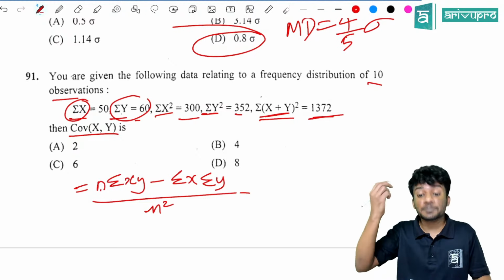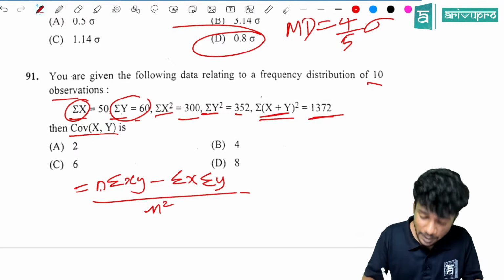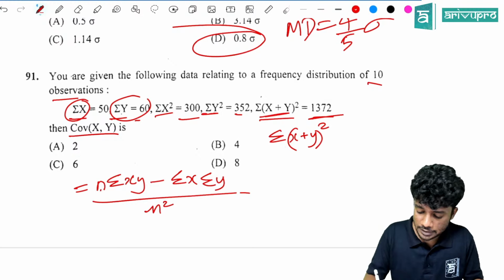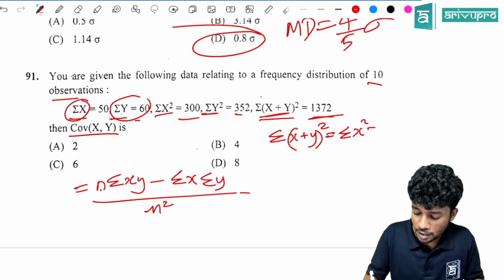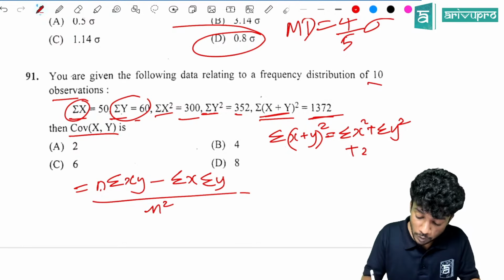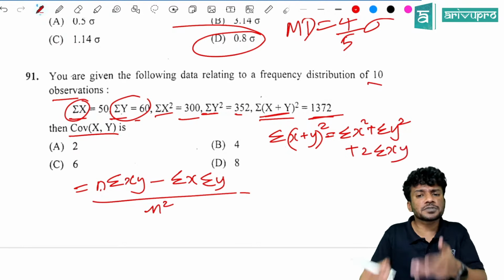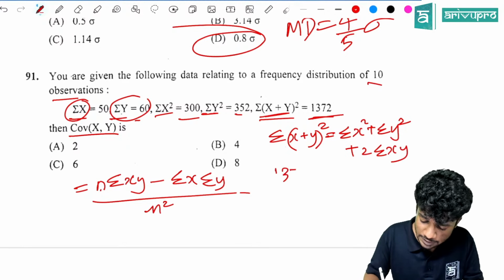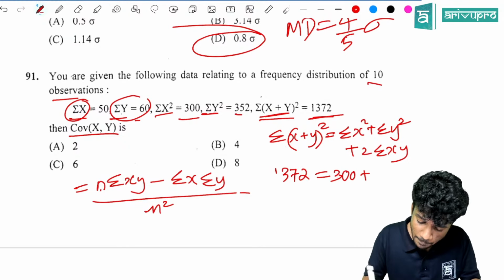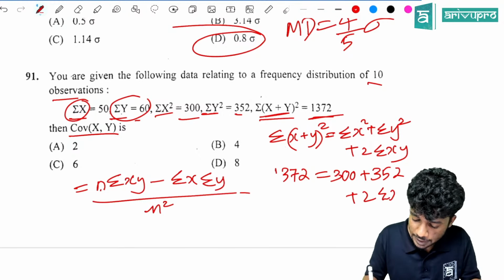How will you find sigma xy? Sigma x plus y, the whole square, is equal to sigma x square plus sigma y square plus 2 sigma xy. Substitute everything here. That is 1372, which is equal to sigma x square, 300, plus sigma y square, 352, plus 2 sigma xy.